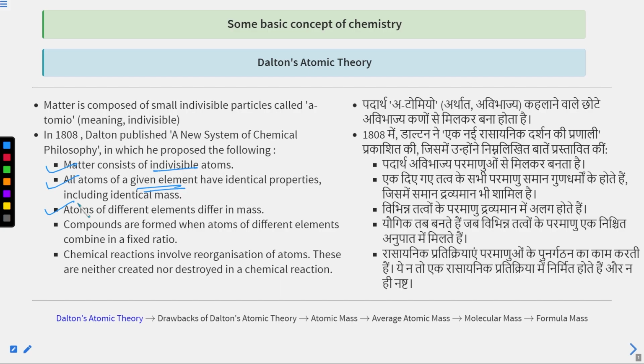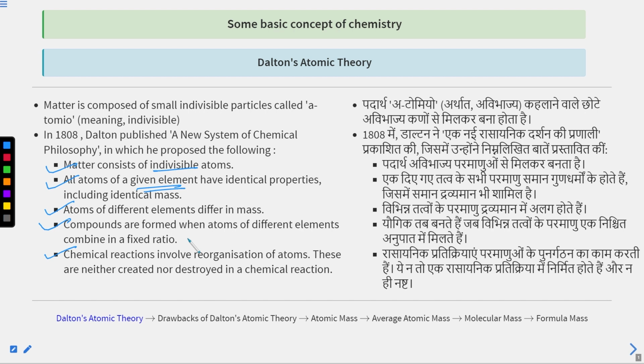The next is that compounds like CO2, SO2, methane, ethane, propane, ammonia, etc., are formed when atoms of different elements combine in a fixed ratio. I hope you are clear that compounds are formed when atoms of different elements combine in a fixed ratio. Chemical reactions involve reorganization of atoms, and atoms are neither created nor destroyed in chemical reactions.